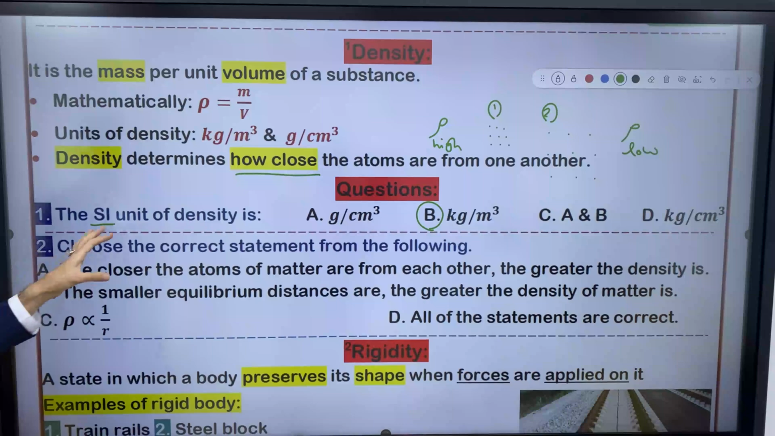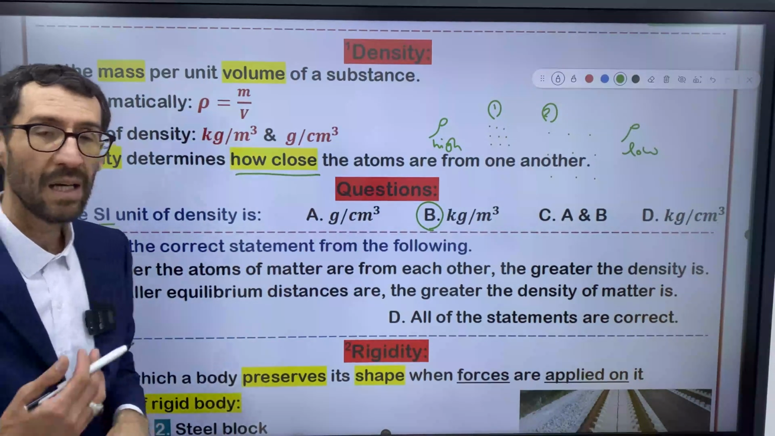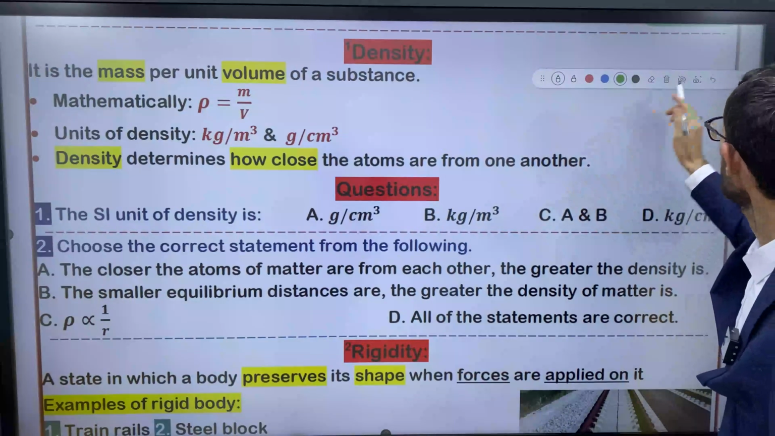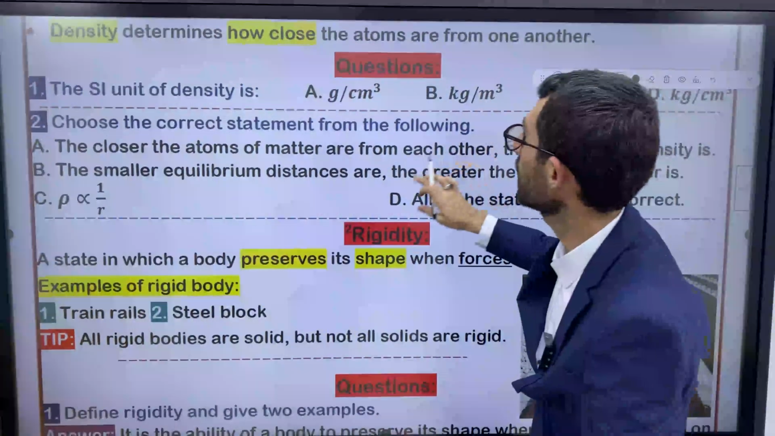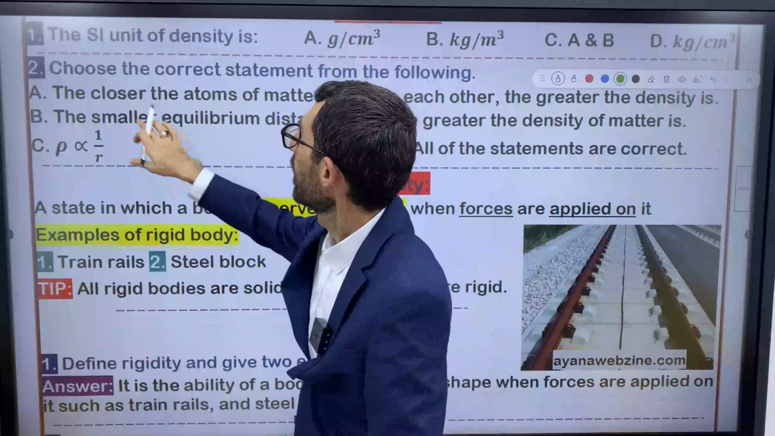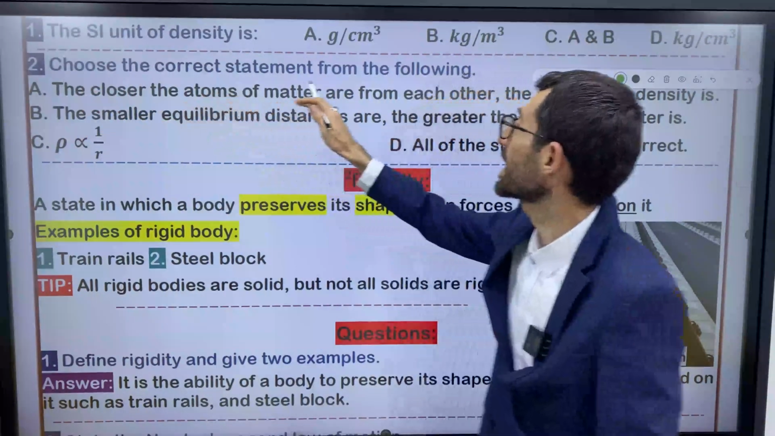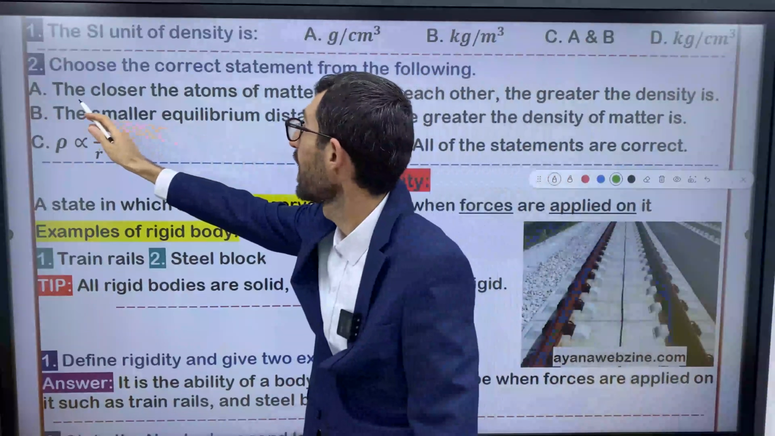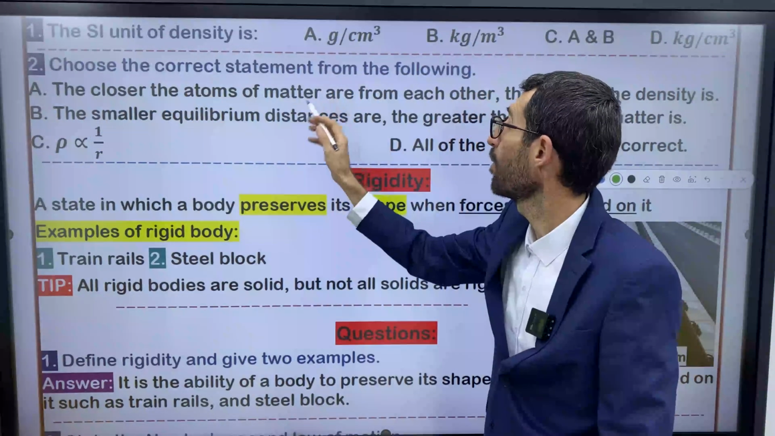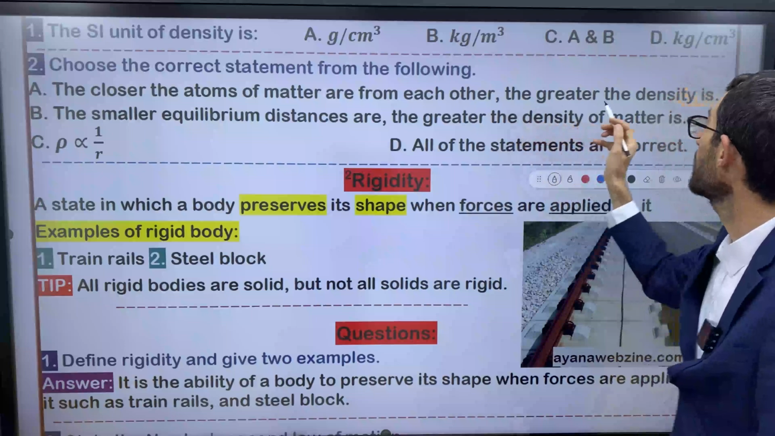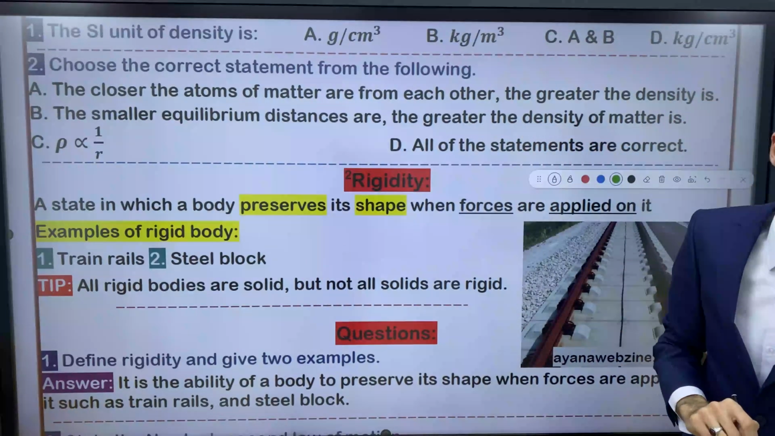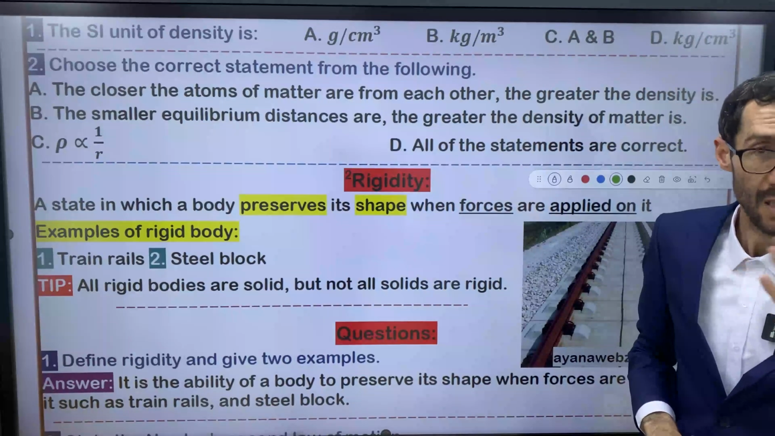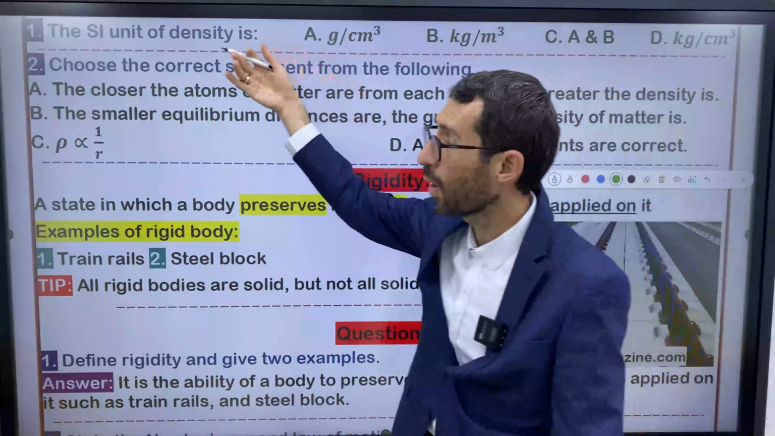Question number 2, choose the correct statement from the following. It's about the density. Let me bring it up for a better vision. Which statement is true? A, the closer the atoms of matter are from each other, the greater the density is. So it says the closer the atoms are, the greater the density. Is it true or not? Of course, it's true. It's our tip.